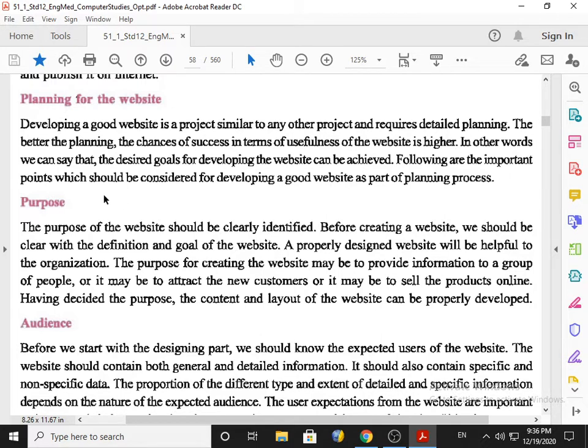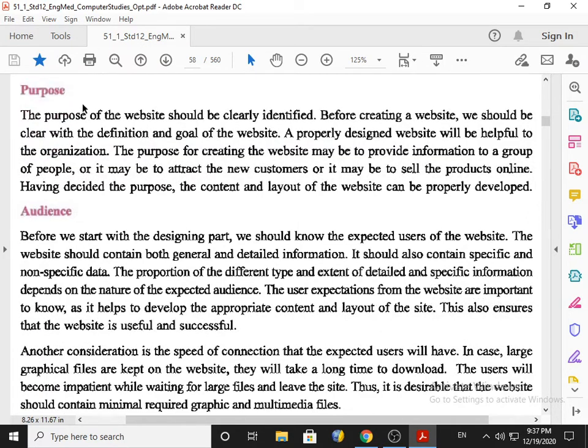Following are the important points which should be considered for developing a good website as a part of the planning process. First, we have to go for purpose. The purpose of the website, the reason, should be clearly identified. Why are you creating a website? Before creating a website, we should be clear with the definition and the goal of the website. Why you are creating the website is called purpose or objective, and what you are able to achieve is considered the goal.